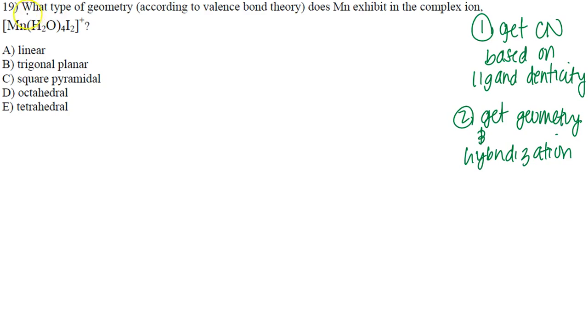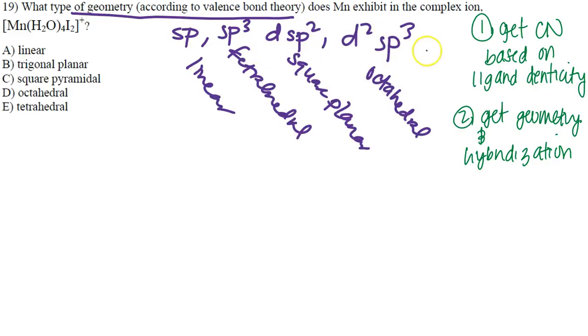All right. This one says, what type of geometry, according to valence bond theory? So we're talking about geometry. We saw this before with hybridizations. We gave it our hybrid orbitals. We had our sp, we had our sp3, we had our dsp3, we had our dsp2, and then we also had our d2sp3. And we said that all these hybrid orbitals have their own geometry. So d2sp3 is octahedral with a coordination number of 6. dsp2 is square planar with a coordination number of 4. sp3 is tetrahedral with a coordination number of 4 as well.